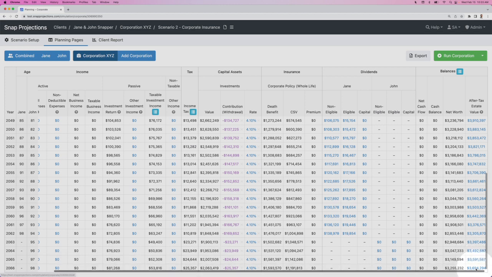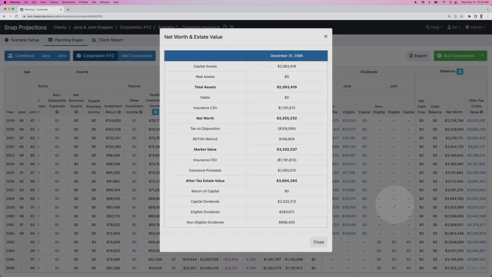So we can click on the final year for the corporation and see how this would be wound down in this particular strategy. So we have capital assets of 2 million. We have the insurance cash surrender value of 1.1, which brings the net worth of the corporation to 3 million. We would then make an approximation of taxes payable on disposition and the expected refunds from distributing money out of the corporation in the final estate. And that brings us to our market value that is used for tax calculation purposes.